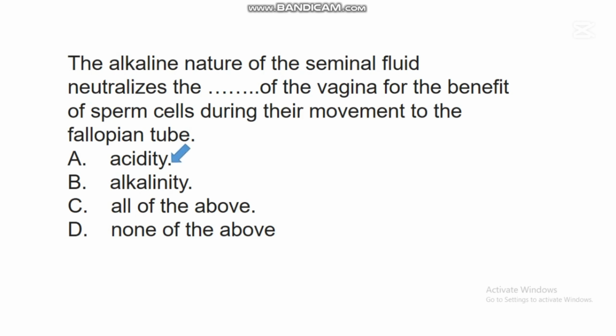Acidity. Research has shown that the seminal fluid that contains sperm cells and other things is naturally alkaline, and the vagina of a woman is naturally acidic. So the alkaline nature of the seminal fluid neutralizes the acidity of the vagina for the benefit of sperm cells during their movement to the fallopian tube.